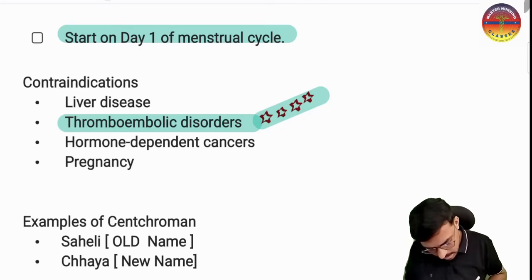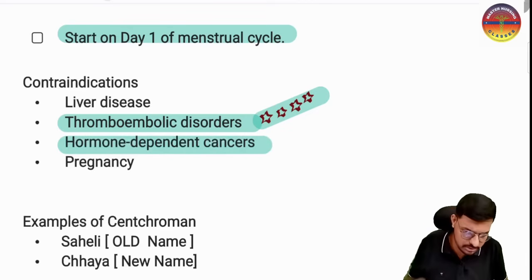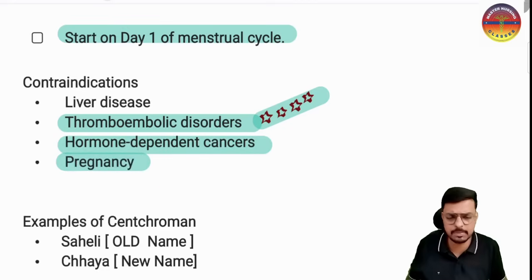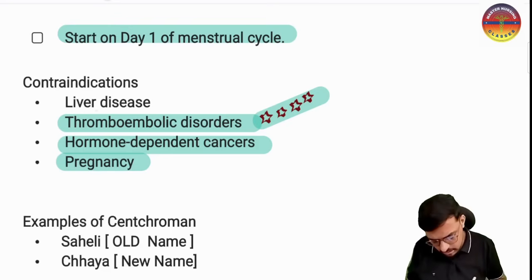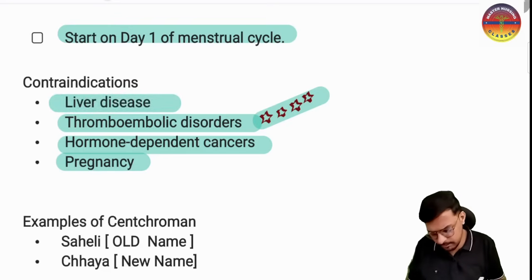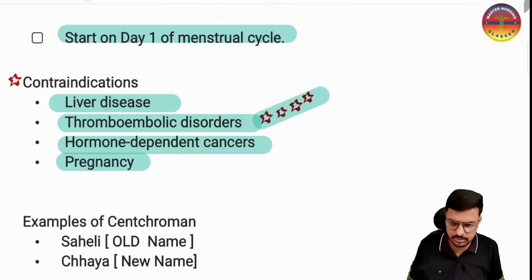And it is also not given in hormone dependent cancers. And pregnancy is an absolute contraindication for all types of contraceptives. So in pregnancy we should not give any type of contraceptive. Okay, and liver disease will increase the risk of liver cancer, so very importantly it should not be given in this one. I hope it is very much clear.